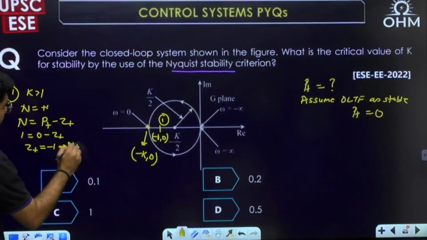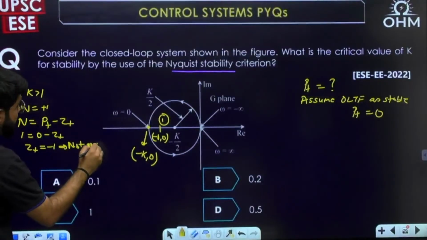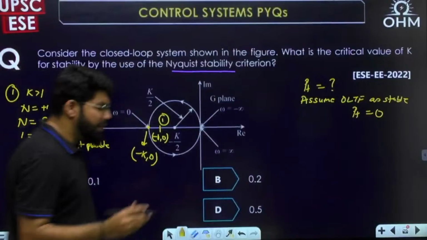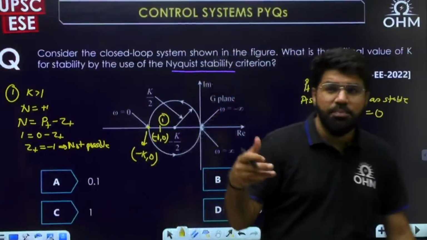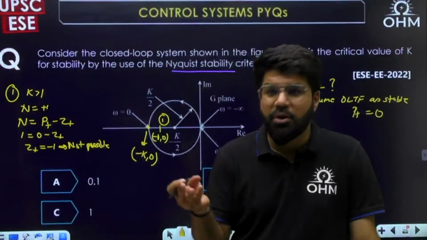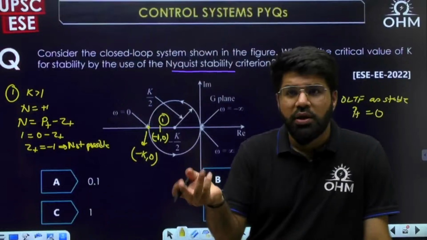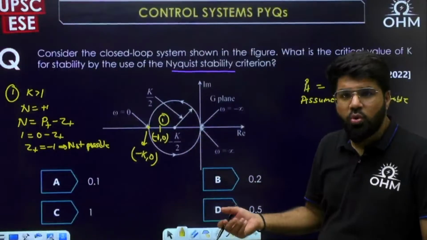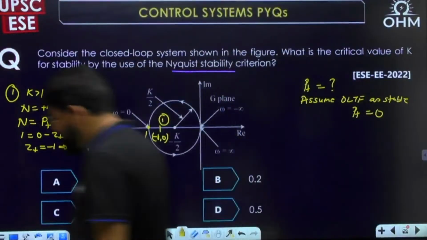Not possible. I told you, P plus or Z plus, this is a count. Z plus is the number of zeros of 1 plus G(s)H(s) in the RHP. So that number could be minimum 0, or 1 or 2. What is that, minus 1 zeros? No. So this is negative, meaning not possible.